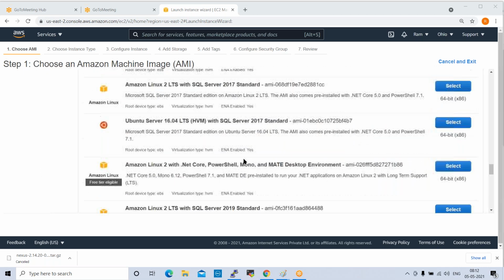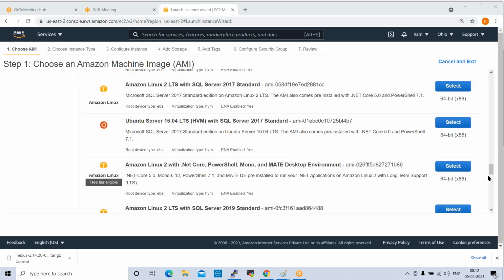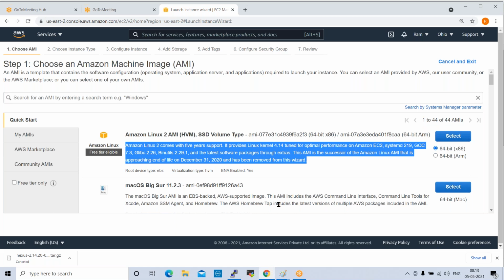So these are the predefined images available inside of our console. Nearly 44 AMIs available. So these are the predefined AMIs. If you want to create this AMI machine, with this image you will get all these packages, whatever packages are available here.